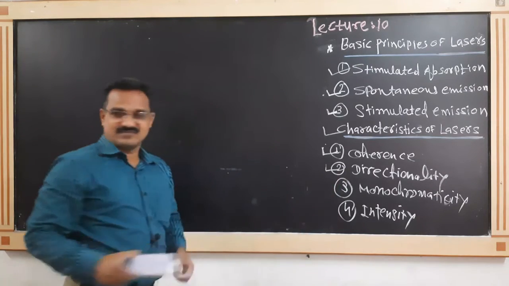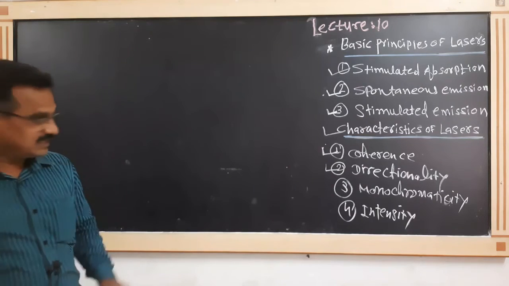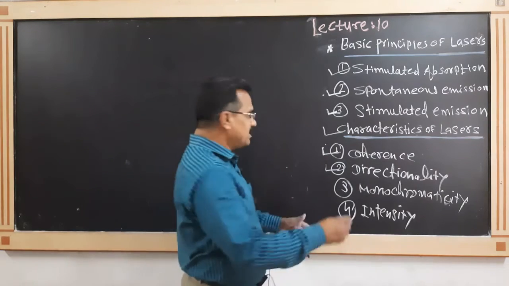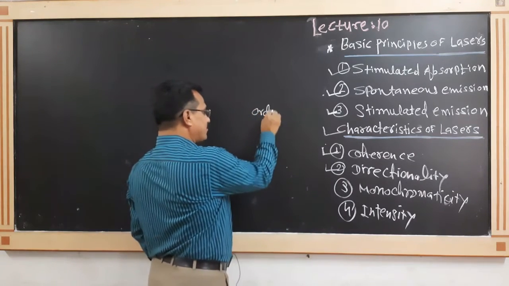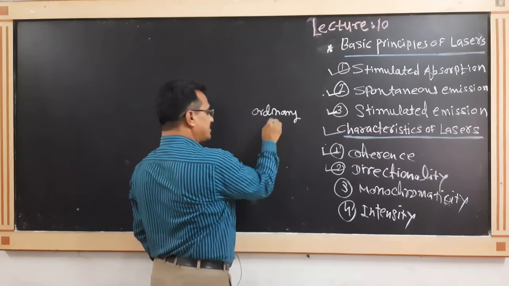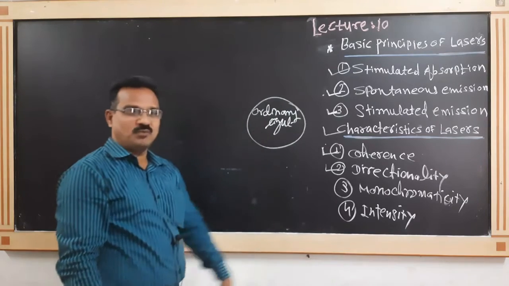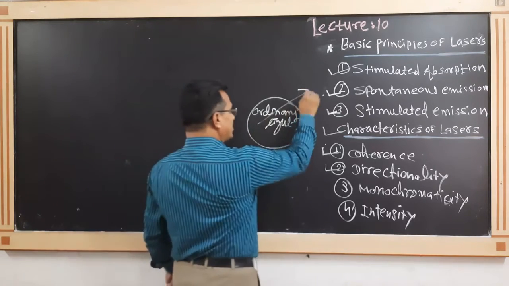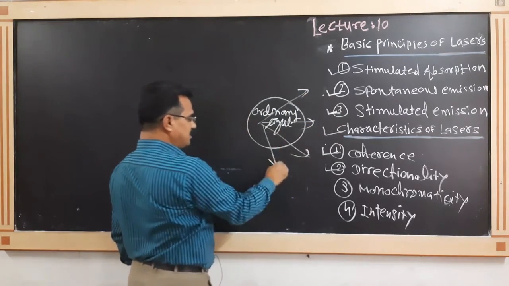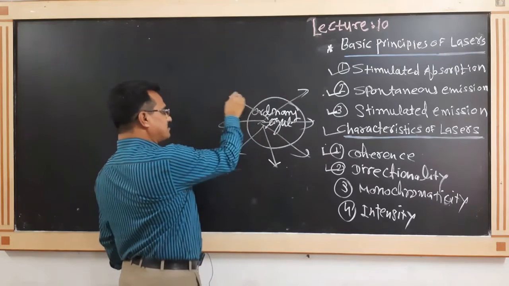The second one is directionality. When we consider ordinary light, suppose a tube light or bulb, it emits photons in all directions.